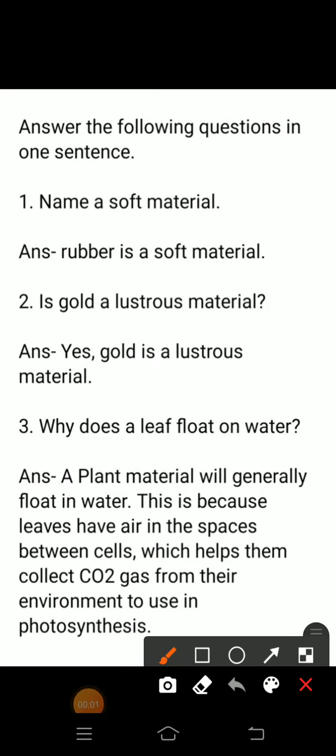Hello everyone. So today we will discuss Class 4 chapter, Sorting Material into Groups. Question answer. Answer the following questions in one sentence.